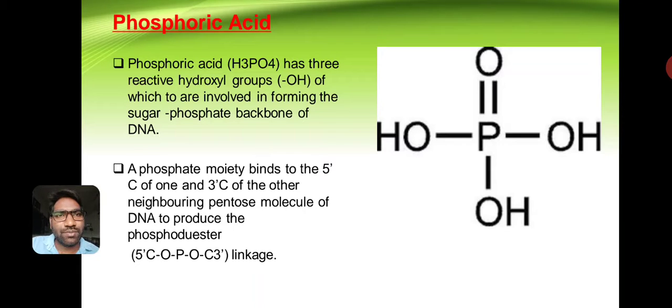Phosphoric acid. Phosphoric acid has three reactive hydroxyl groups, of which two are involved in forming the sugar-phosphate backbone of DNA. The phosphate moiety binds to the fifth carbon of a pentose sugar and the third carbon of the neighboring pentose molecule of DNA. This produces the phosphodiester linkages.